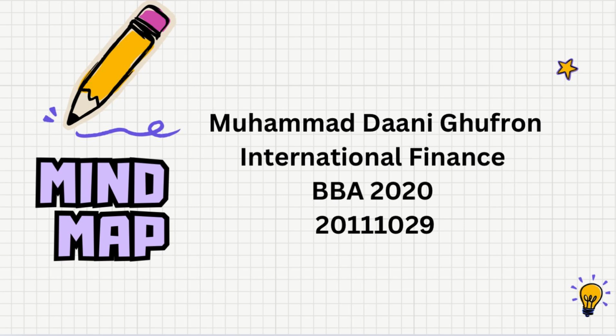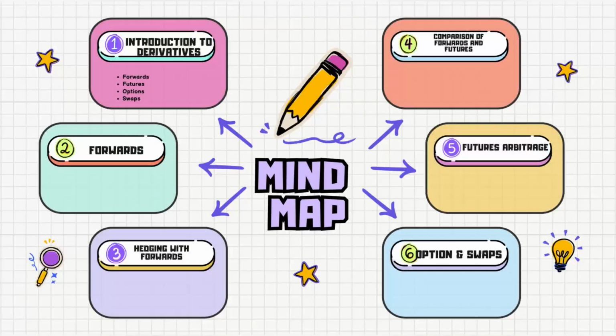I would like to present my mind map on the lessons learned after the midterm exam. The first chapter is derivative securities in international finance. This is the introduction to derivatives. Derivatives are financial instruments whose value is derived from an underlying asset. They are primarily used for speculation, arbitrage, and hedging.